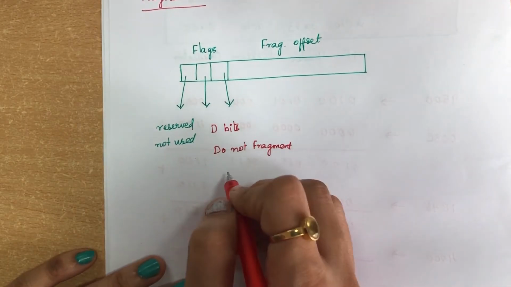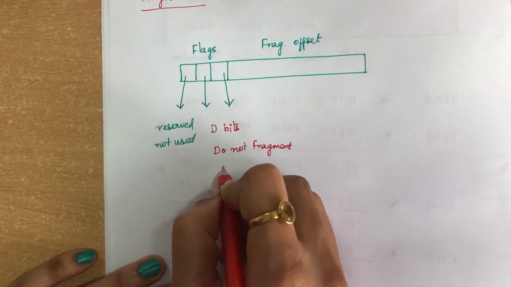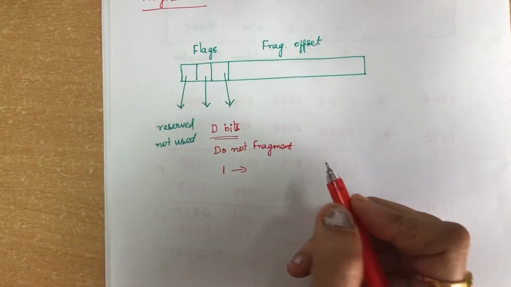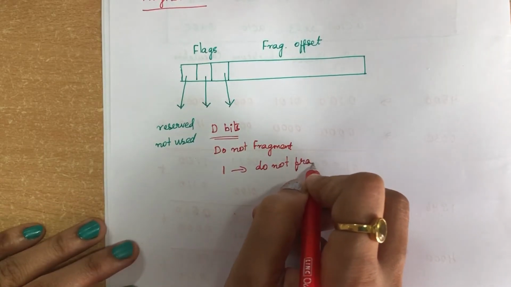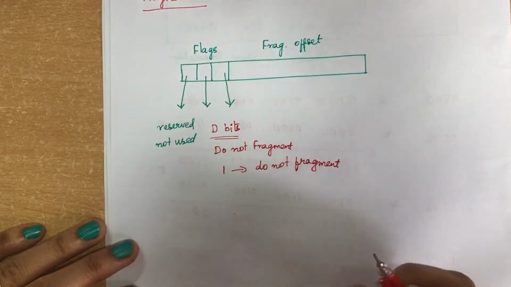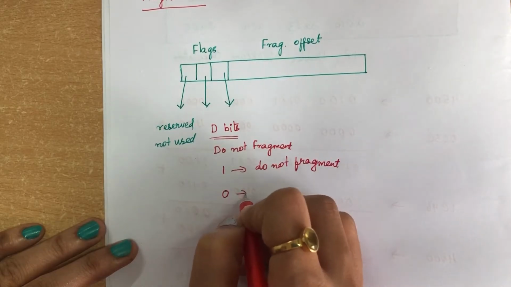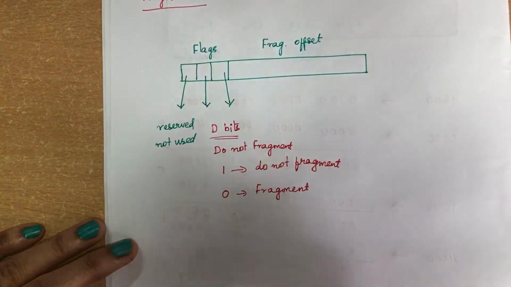If you want the datagram not to be fragmented, you set this D bit to 1. When the D bit is set to 1, it means do not fragment, so fragmentation cannot be done. What does 0 mean? 0 means you can do the fragmentation, that is, you can divide the data into many fragments.